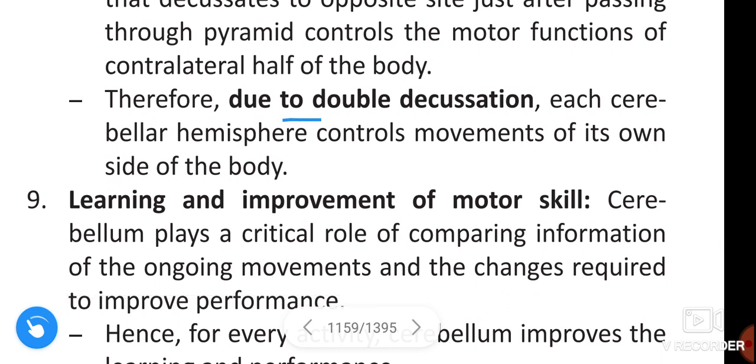Therefore, due to double decussation, each cerebellar hemisphere controls movements of its own side of the body.